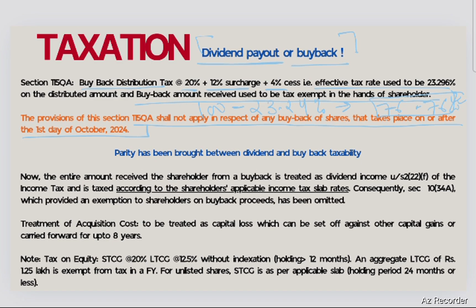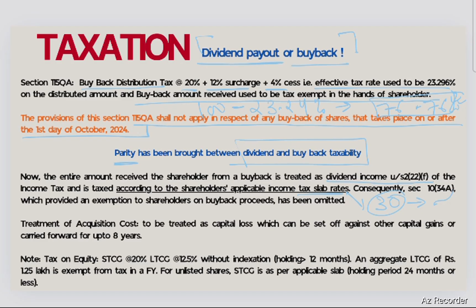So what is the rationale behind it? The rationale behind it is to bring parity between dividend and buyback taxability. Until now the parity was not there, and the tax arbitrage was there. Now the entire amount received by the shareholder from a buyback is treated as dividend income under the Income Tax Act and is taxed accordingly at the shareholder's applicable income tax slab rate. So this was the case with dividend, but not the case with buyback, because a tax slab may go as high as 30% or even higher with surcharge and all these things.